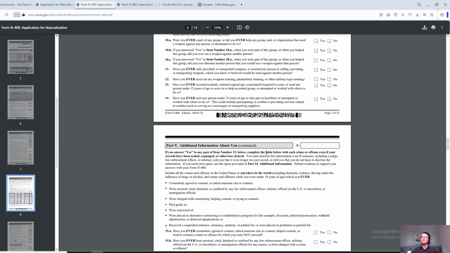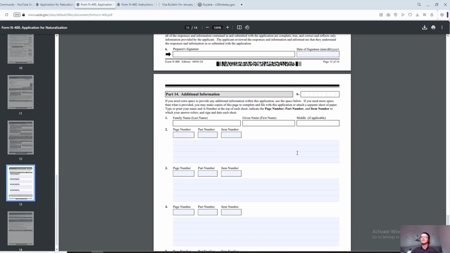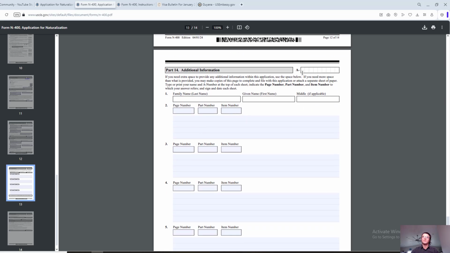So let's scroll down to part, here we go, part 14. Make sure to put in your A registration number. Make sure to put in your last name, first name, middle name, if any. And there we go. Page number 5, part number 7, item number 1. And go ahead in the same exact format that the questions are laid out.